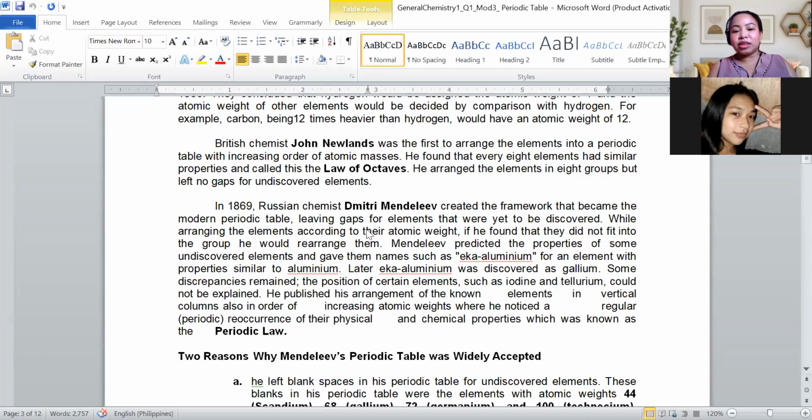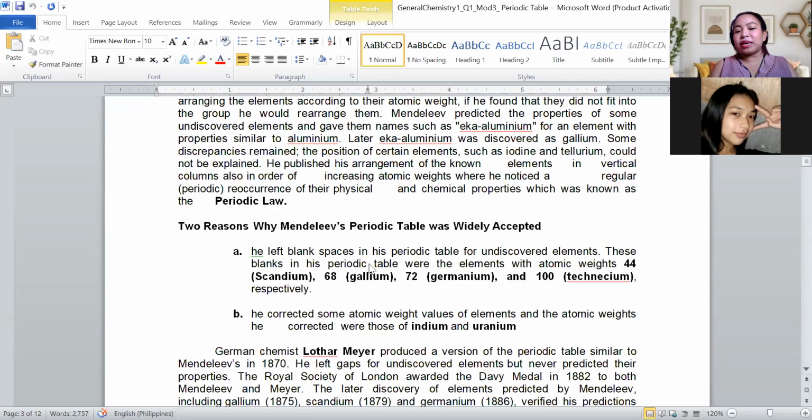So nganong si Dmitri Mendeleev man, nawala man pansin si Newlands? The publication of Newlands comes ahead before Mendeleev. Now, there are 2 reasons. First, he left blank spaces in his periodic table for undiscovered elements. And second, he corrected some of the atomic weight values of some chemical elements, that is indium and uranium.